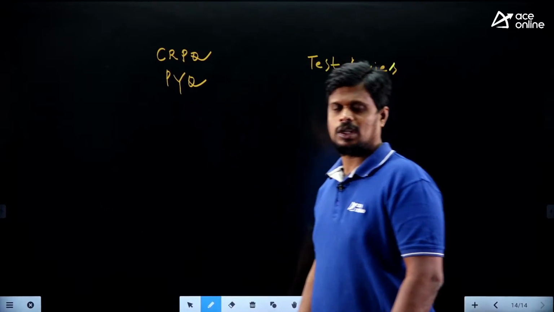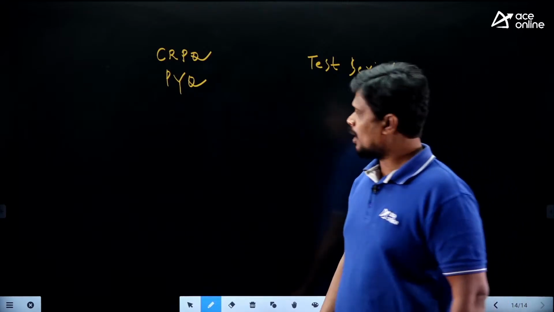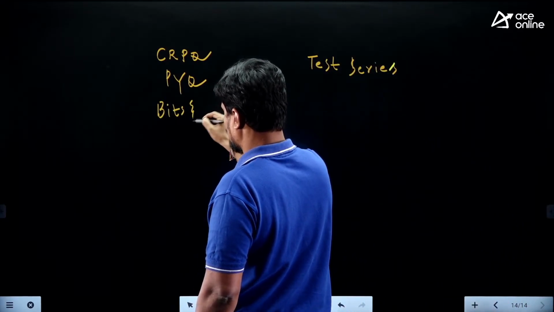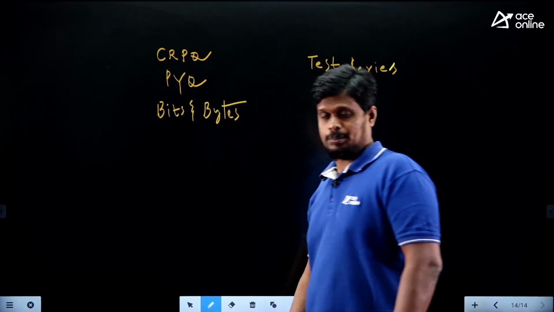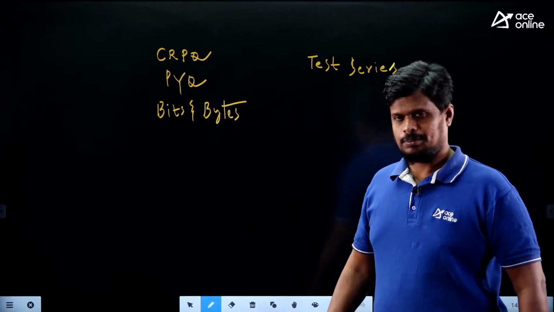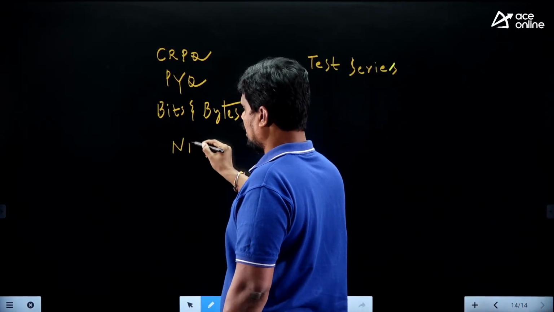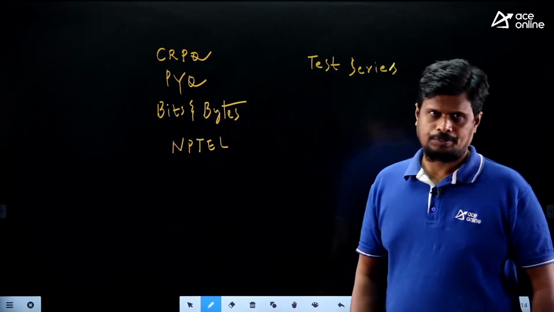Compulsorily, you need to go through them at least 2 to 3 times before going to the examination. After that, you can see our Bits and Bytes book, which you can consider for revision. After that, I can also suggest NPTEL assignments. Please look into the NPTEL assignments and try to solve them.